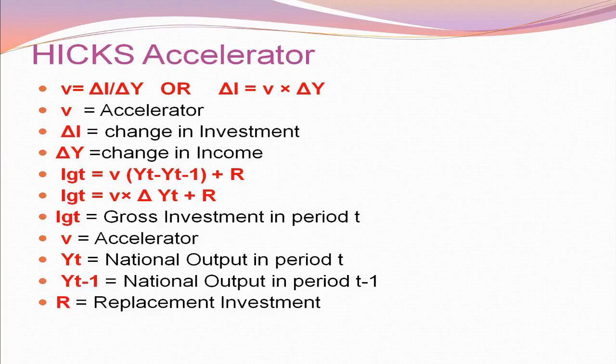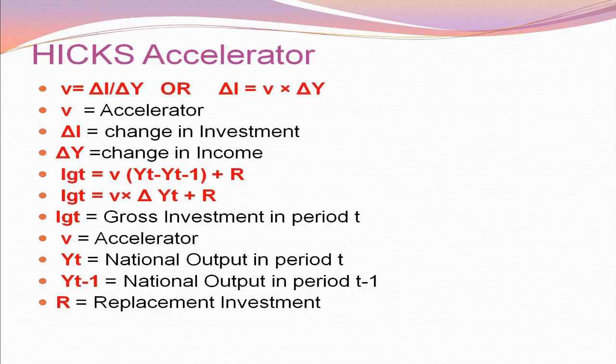Replacement investment means every year the demand for investment in machines increases due to depreciation of those machines, that is, investment on depreciated machines that were used in the production process.